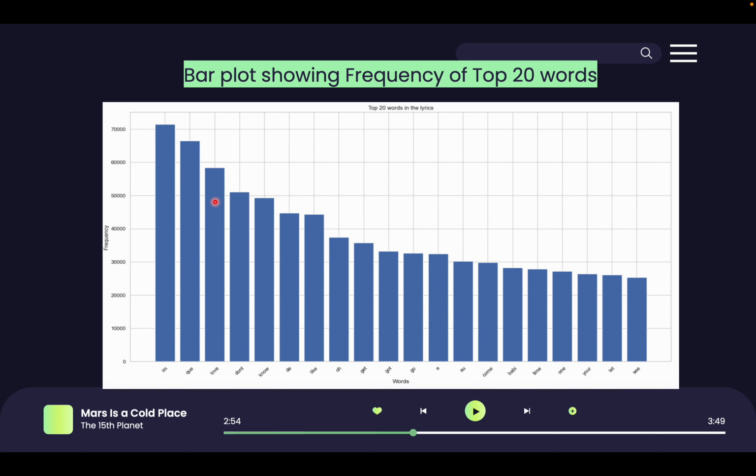And here, by extracting the top 20 words occurring in the lyrics, we took out their frequencies and represented it as a bar plot. We tried to go beyond our course while doing this EDA. We learned how to do data preprocessing, which is an integral part of any NLP task. We learned several new Python functions for it and applied concepts like stemming, tokenization, etc.